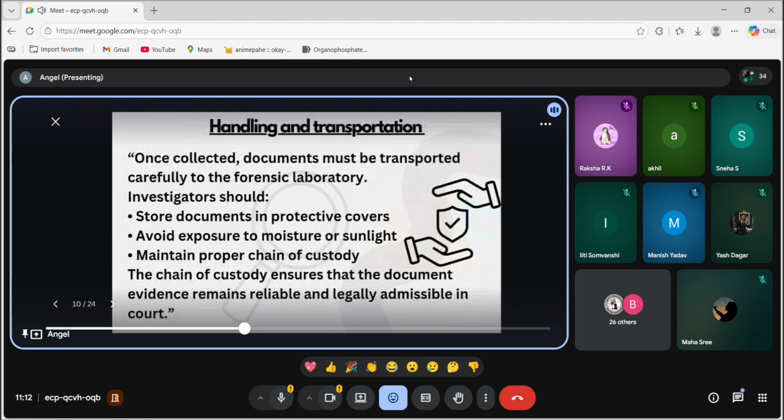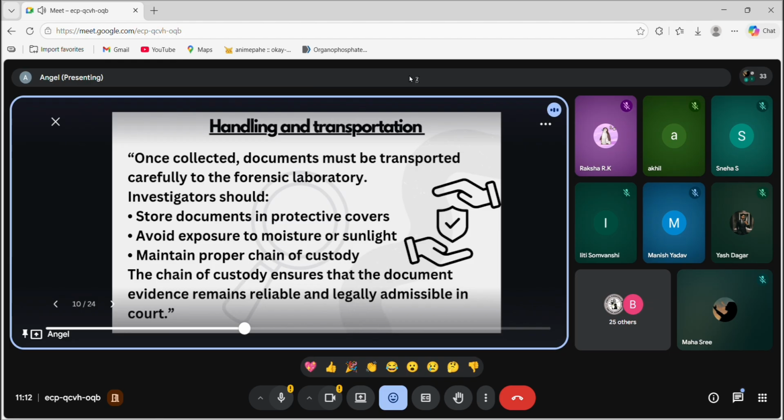Next, moving to handling and transportation. Now, once collected, documents must be transported carefully to the forensic science laboratory. For example, we all must have studied chain of custody, like how we secure the crime scene and all. So, what is the first step of securing the crime scene or chain of custody?